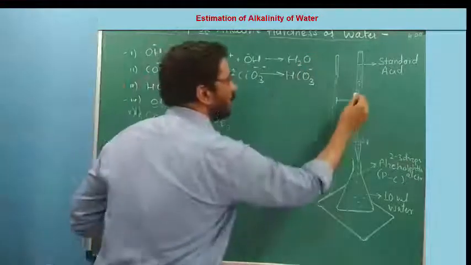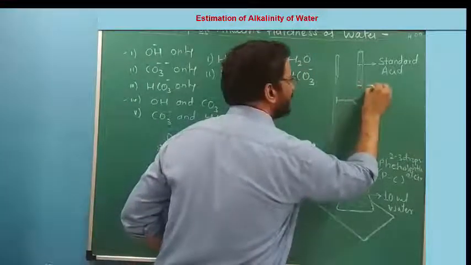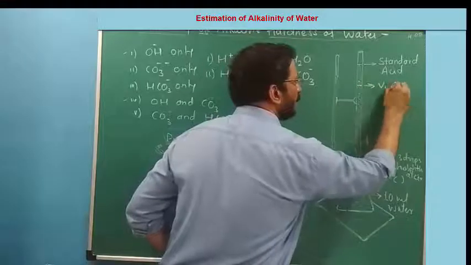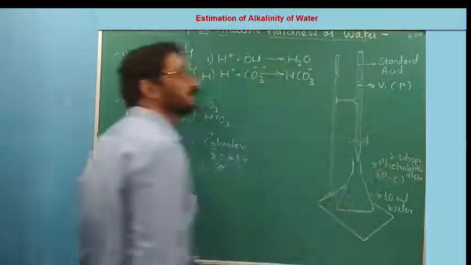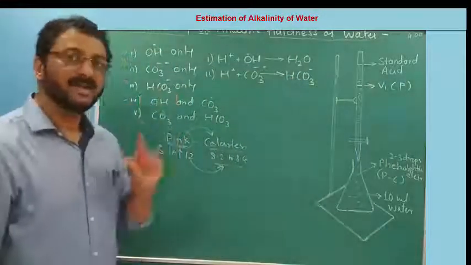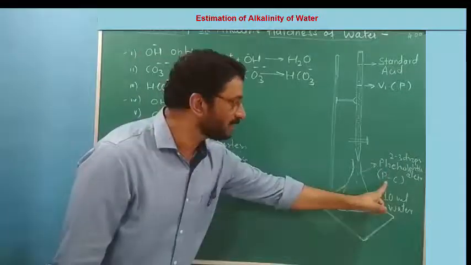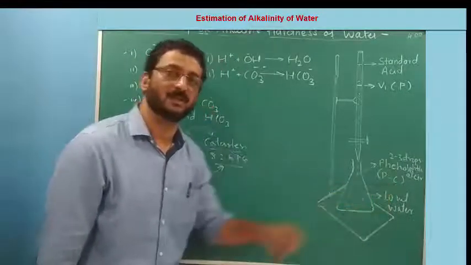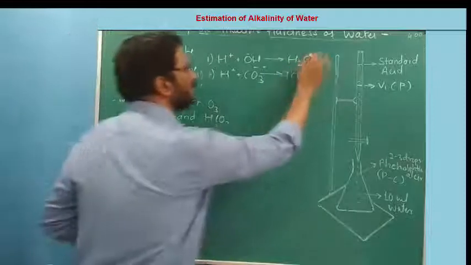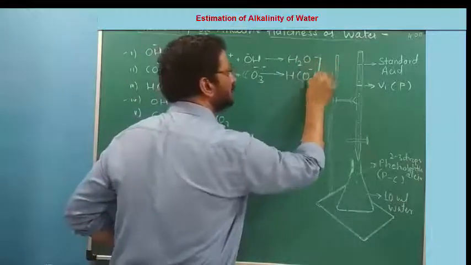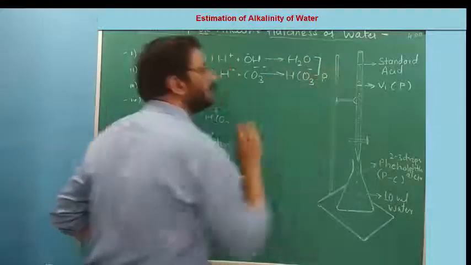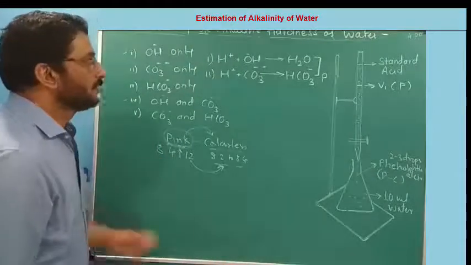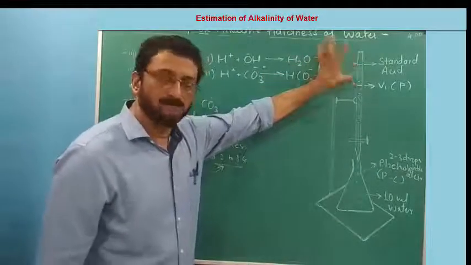Okay. So I will write, this is my first CBR, this is my V1, or we'll say P end point, say 5 ml. P endpoint corresponds to the color change of phenolphthalein, pink to colorless. Or here I will put 0 to 5 ml. This is what P endpoint. First CBR. This volume, suppose 5 ml.